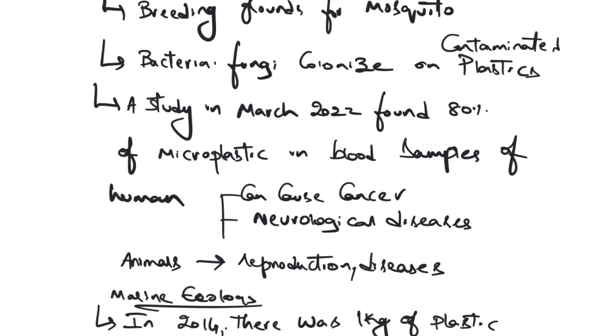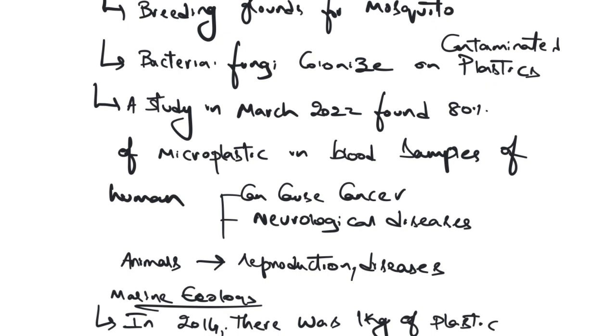Today we are talking about malaria elimination. India has launched the National Malaria Elimination Program. So for that, plastic waste management and solid waste management is also a very important initiative that is required. And also, over a period of time, this plastic will get contaminated and become a breeding ground for both bacteria and fungi.